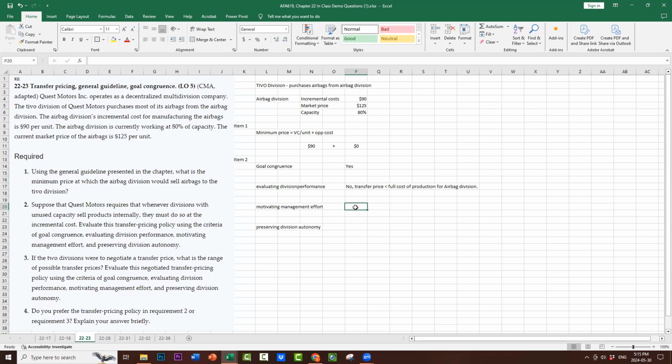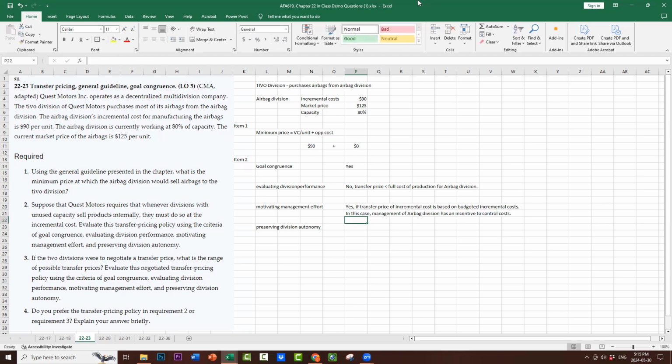Well, that depends. So I'm going to put yes if the transfer price of the incremental cost is based on budgeted incremental costs. In this case, management of the airbag division has an incentive to control costs, right?